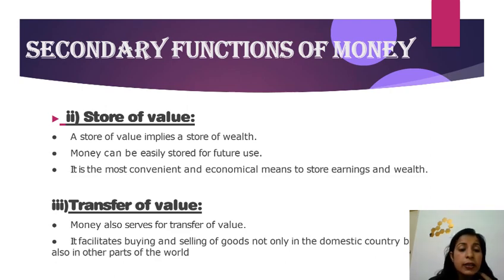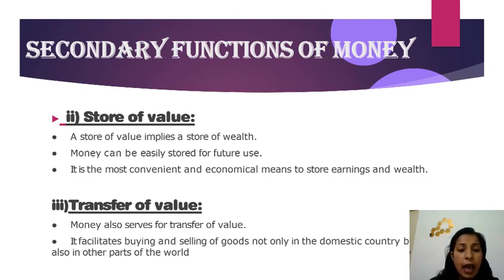Okay, so the third secondary function of money is transfer of value. So here, this means that money also serves for transfer of value. It facilitates buying and selling goods not only in the domestic country but also in other parts of the world. So basically, money can be transferred from one person to another in a very easy and convenient form.